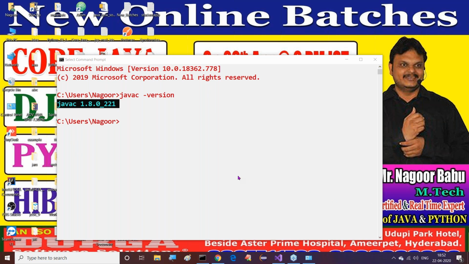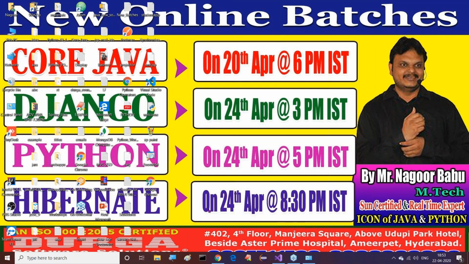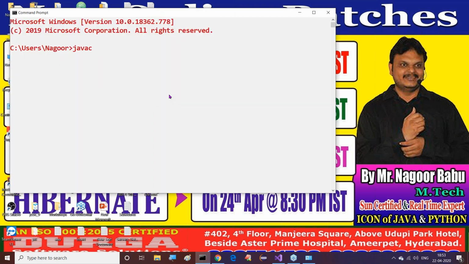Okay, fine. Right, anyway, I'm correcting your answers now. Once you set the path environment variable permanently, that is available to all command prompts, not for a single command prompt. Now just observe this clearly. I set the path environment variable permanently. I open one command prompt and type javac.